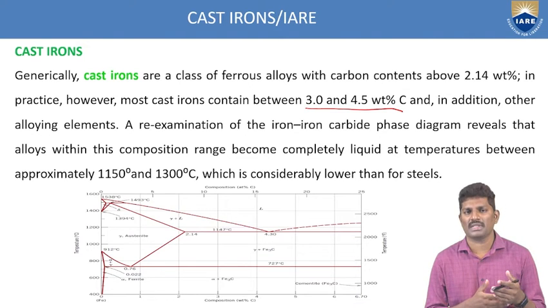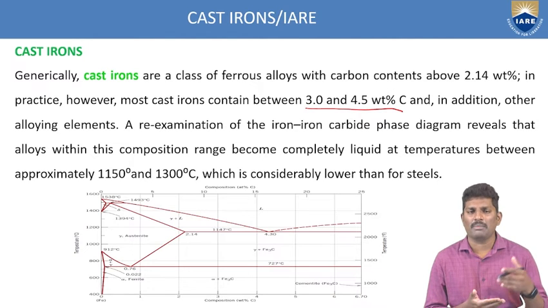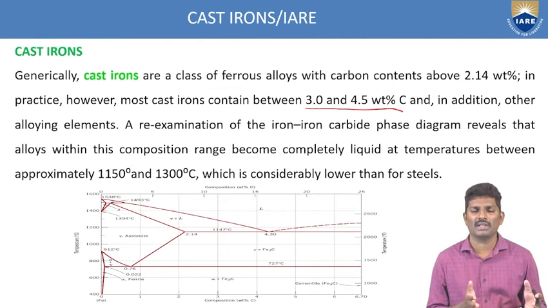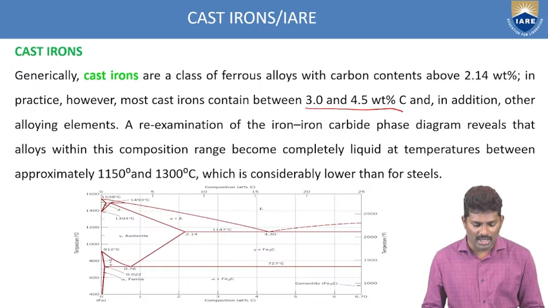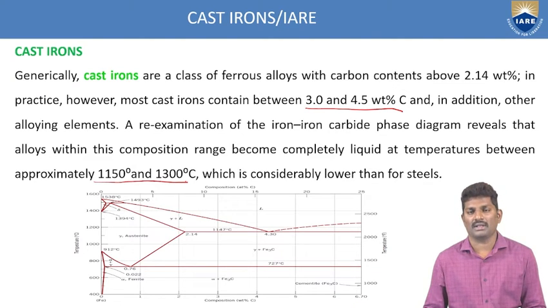If we have seen the previous sessions, based upon the compositions, it is low, medium or high. And depending upon those compositions, we know the properties and the applications. Like that, we have these things for each and every individual material. And at what temperatures are we getting it? Generally at 1150 to 1300 degrees centigrade. All these things are based upon the iron carbide diagram. From the iron carbide diagram only, we are trying to extract the values of these materials, and get the compositions with respect to temperature.